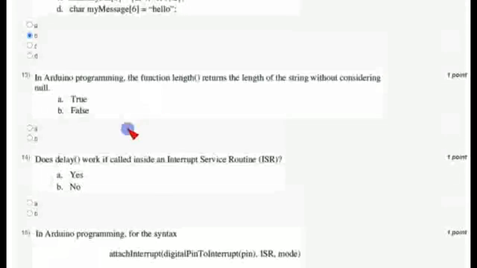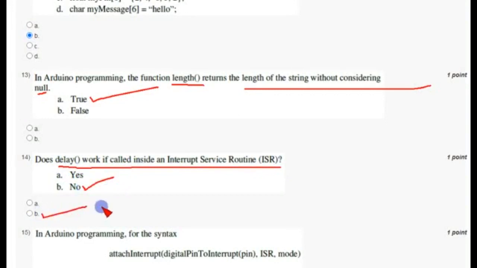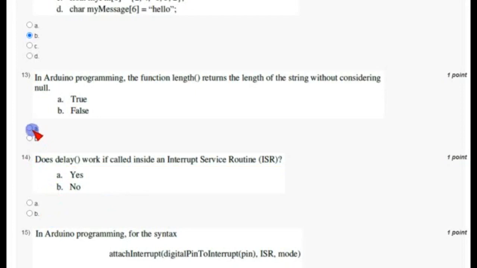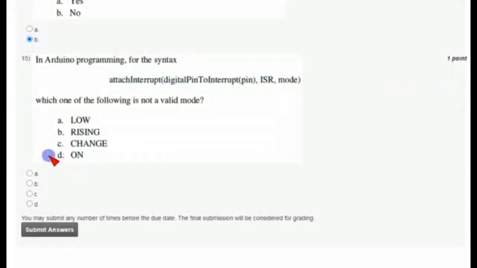And coming to the 13th question, the length function returns the length of the string without considering null. Yes, it is true. And coming to the last but one question, 14, does delay work inside an ISR? No, it is not a correct answer according to me. So option B, mark as correct answer. That is 13th option A, 14th option B. And finally the 15th question, they have given a syntax. Which one is not a valid mode? On is not a valid mode for this. So mark option D as correct answer.